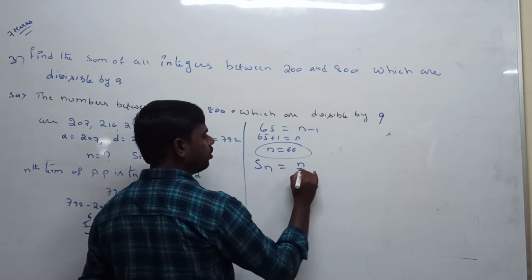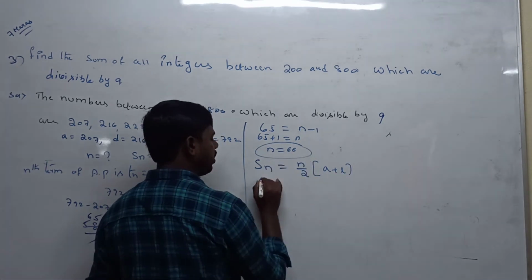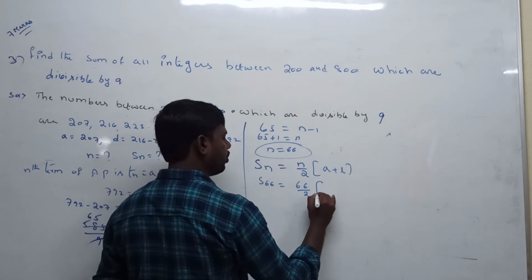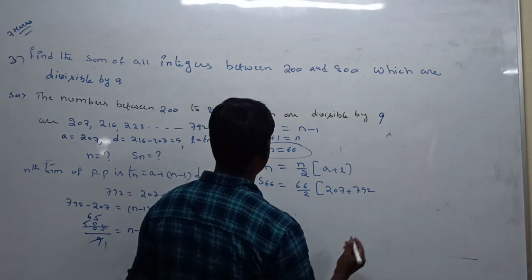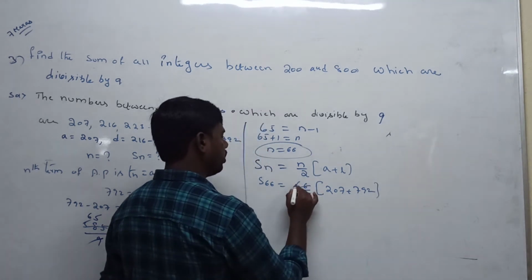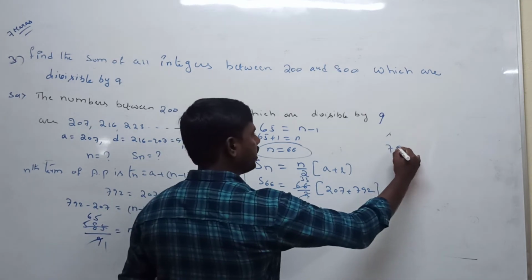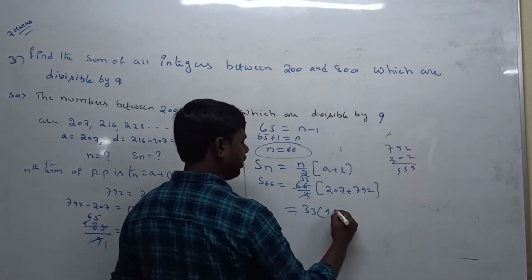Sn is equal to n by 2 into (a plus l). So what is the n value? The n value is 66, so 66 by 2 into (a value is 207, l value is 792). Now 2 ones are 2, so 33 into (792 plus 207, we can add) 999.